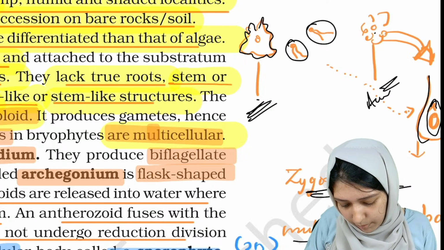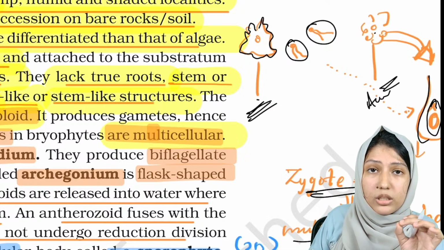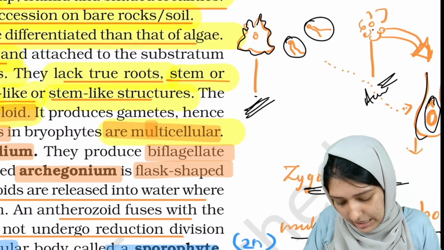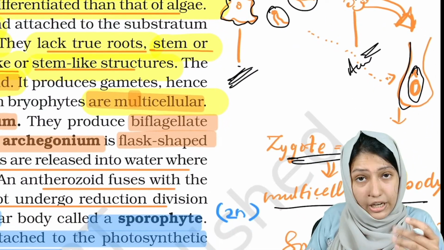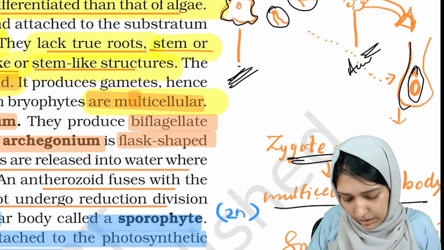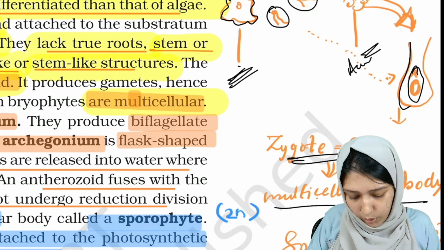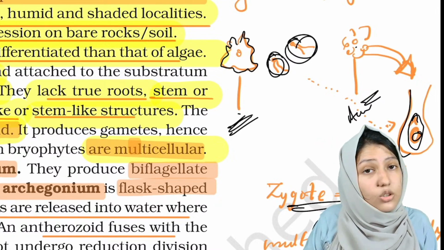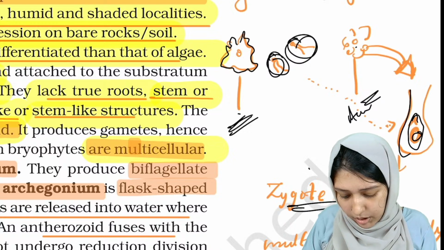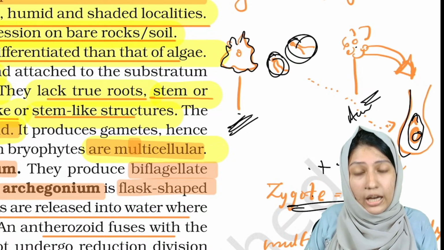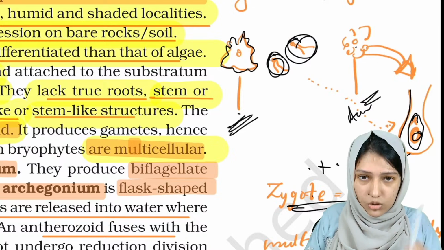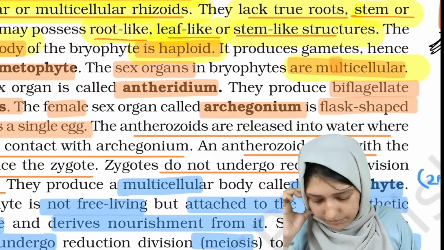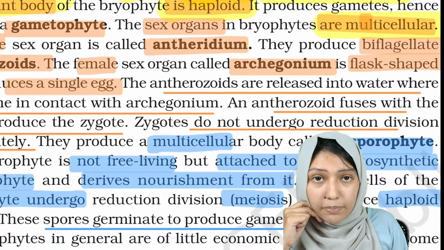Okay. And it won't undergo meiosis division immediately. Point to be noted, it won't undergo meiosis immediately. It develops into a multicellular body, and this multicellular body is known as sporophyte. So this is known as gametophyte, and the egg inside is also a gametophyte. When these gametes fuse, they form a zygote and then a multicellular body known as sporophyte. Okay, and the sporophyte is diploid.